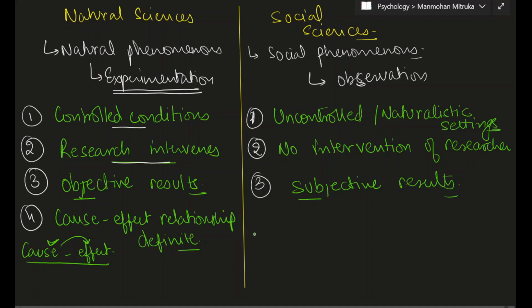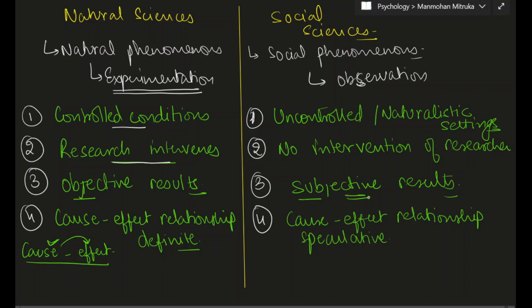Okay. But if you take the cases of social sciences, the cause-effect relationship is speculative. Why is it speculative? Because there is a subjective element to it.